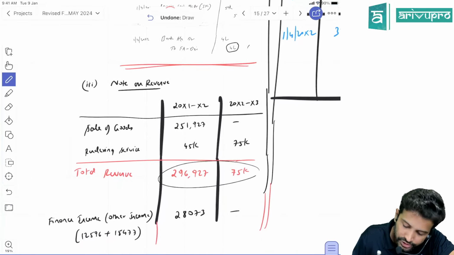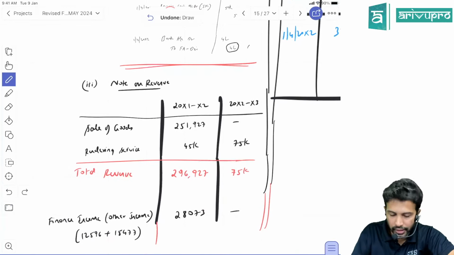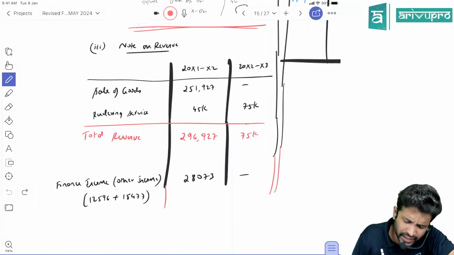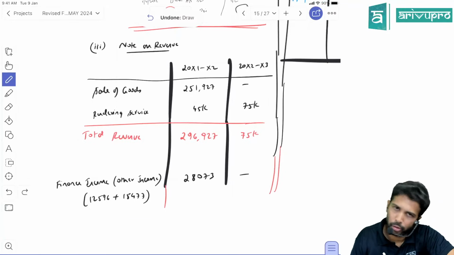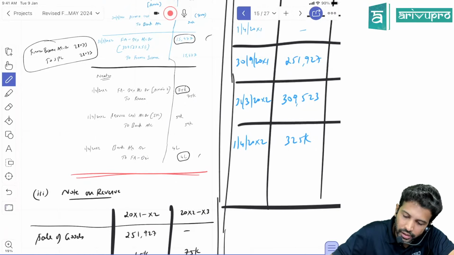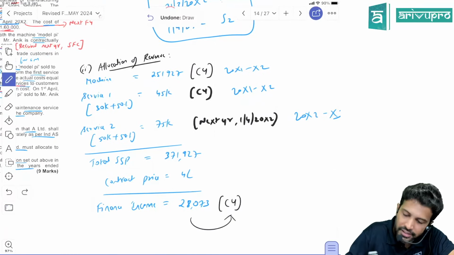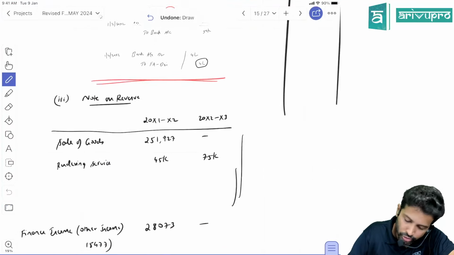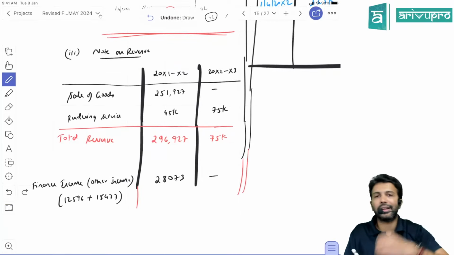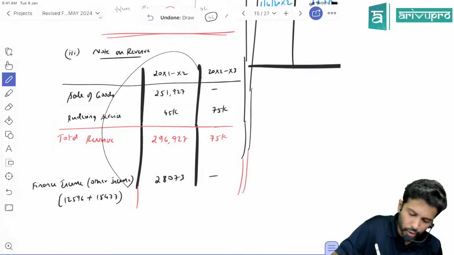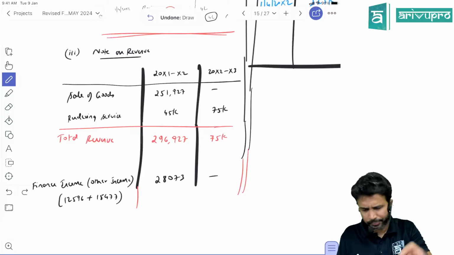Okay, now, sir. So, this is your revenue. Sale of goods and service becomes your revenue. And the finance income is other income you will book. It's not revenue. And the total finance income, you already wrote it here, 28,073. And we have calculated in table also. So, that will get counted in current year, that is 20x1, x2 itself. So, this is the note on revenue that ICAI asked.